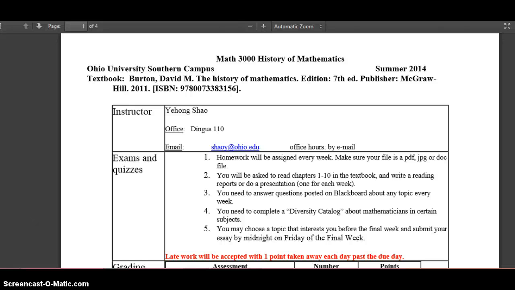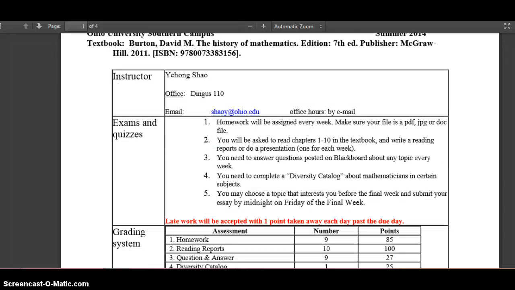I do believe that for the math class, you do have to know both parts, the history part and the math part. So you understand how the mathematicians came up with those math problems and how they solved the problems. It's also very important for you to understand the history part.